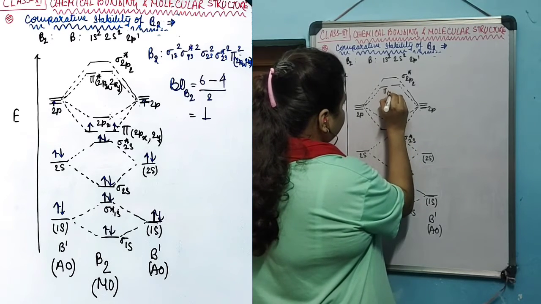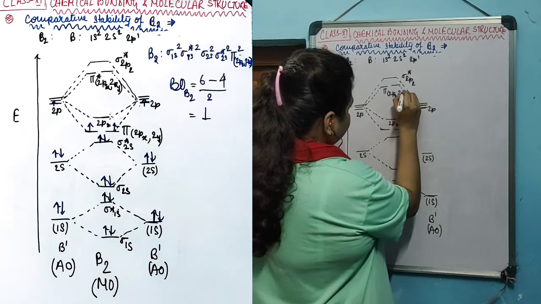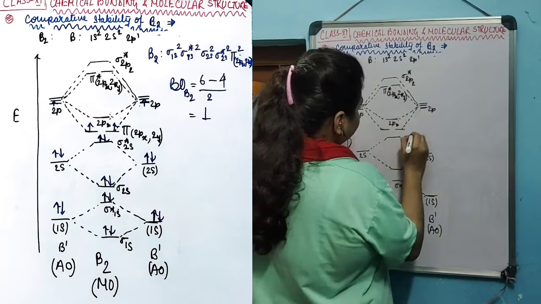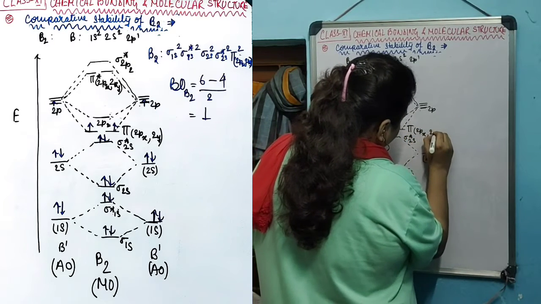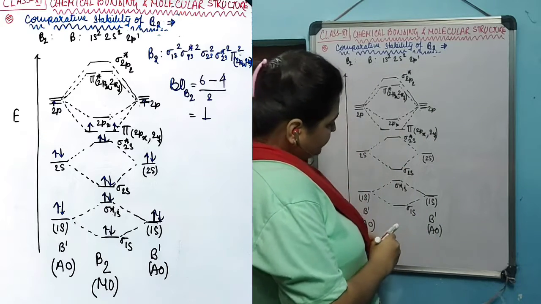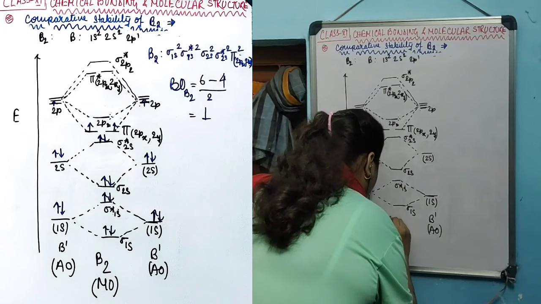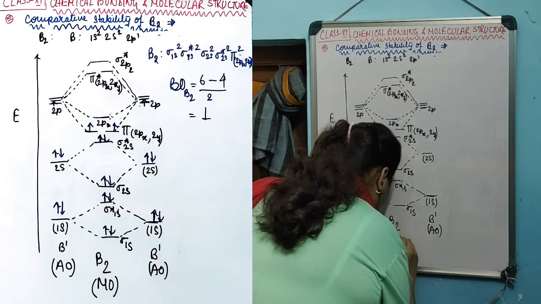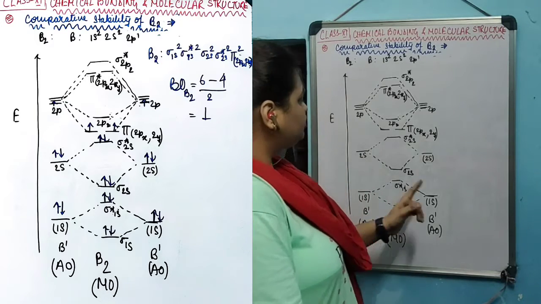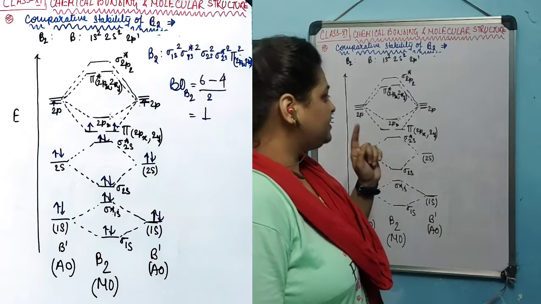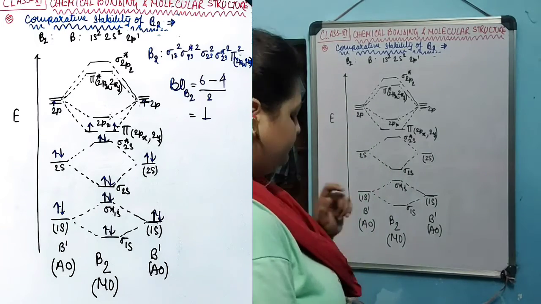This is pi 2px, 2py, pi star. This is pi 2px, 2py. That is how the molecular orbitals of B2 will be constructed, formed by the combination of each molecular orbital, which will result in anti-bonding and bonding molecular orbitals.